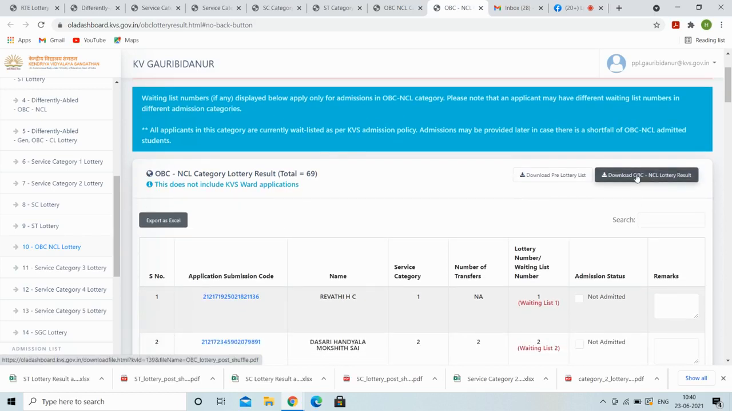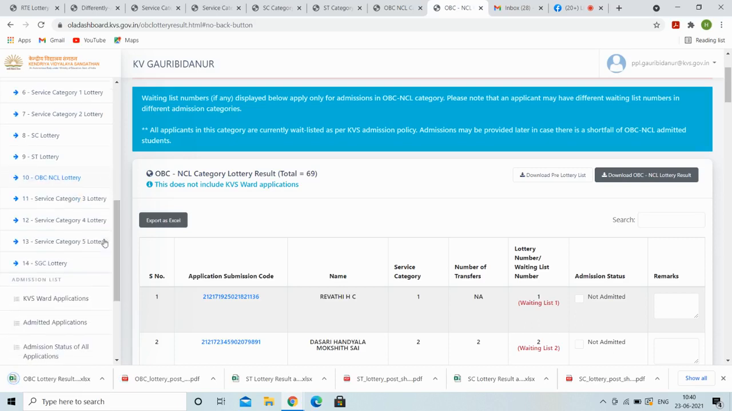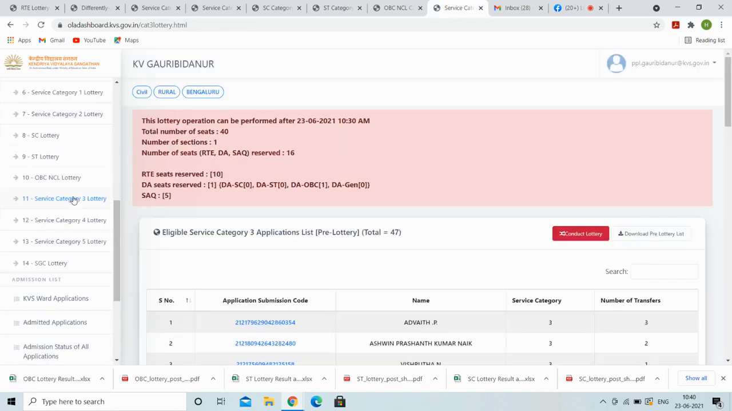So we are downloading the result for OBC non-creamy layer. Now we are going to service category number 3. The admission for these will be only processed after 23/6/2021.